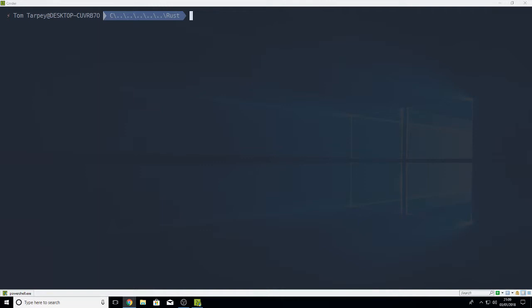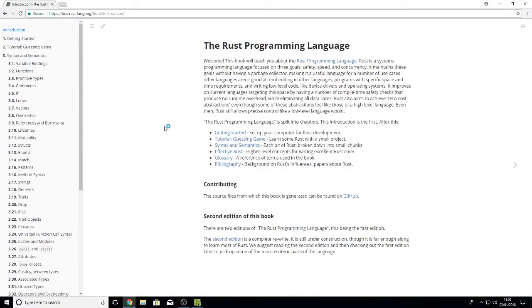I think there's a Rust book, isn't it? The Rust programming language. Let's see what they've got. They've got some random stuff to do: ownership, method syntax, writing tests, closures, iterators. It's got a fair few things really. Oh, okay, we've got the actual draft of the second edition. Let's go to the first edition. Let's have a quick look.